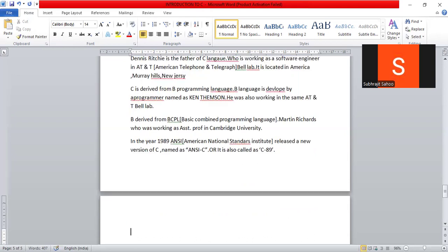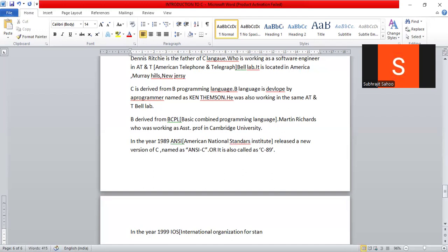Next, what happened in the year 1999? ISO certified, right? What is the full form of ISO? International Organization for Standardization.